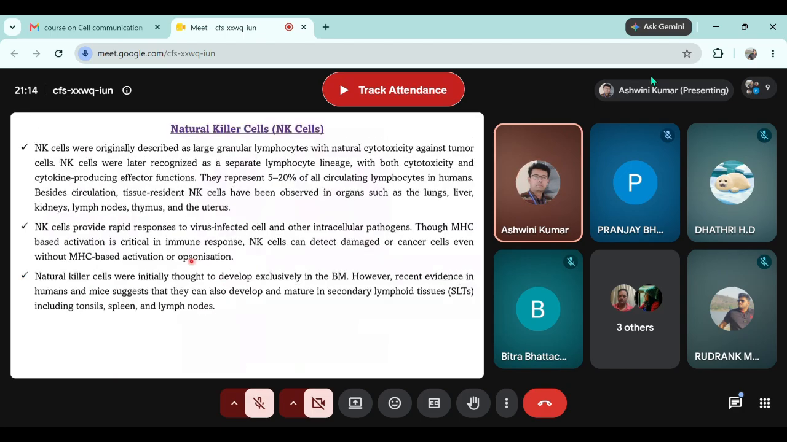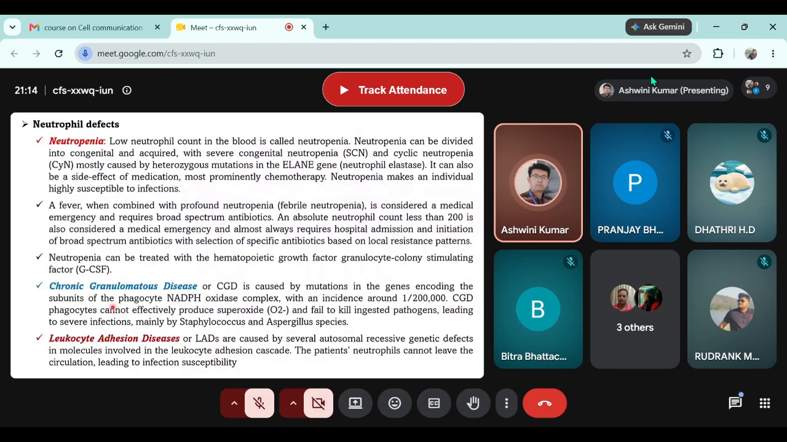Okay. So this would be my last slide. There are certain defects or diseases which are directly related to neutrophils. The first one, neutropenia, as you can see, is a very general term. For any reason, if there's a decrease in the count of neutrophils, that condition is called neutropenia. For any reason.